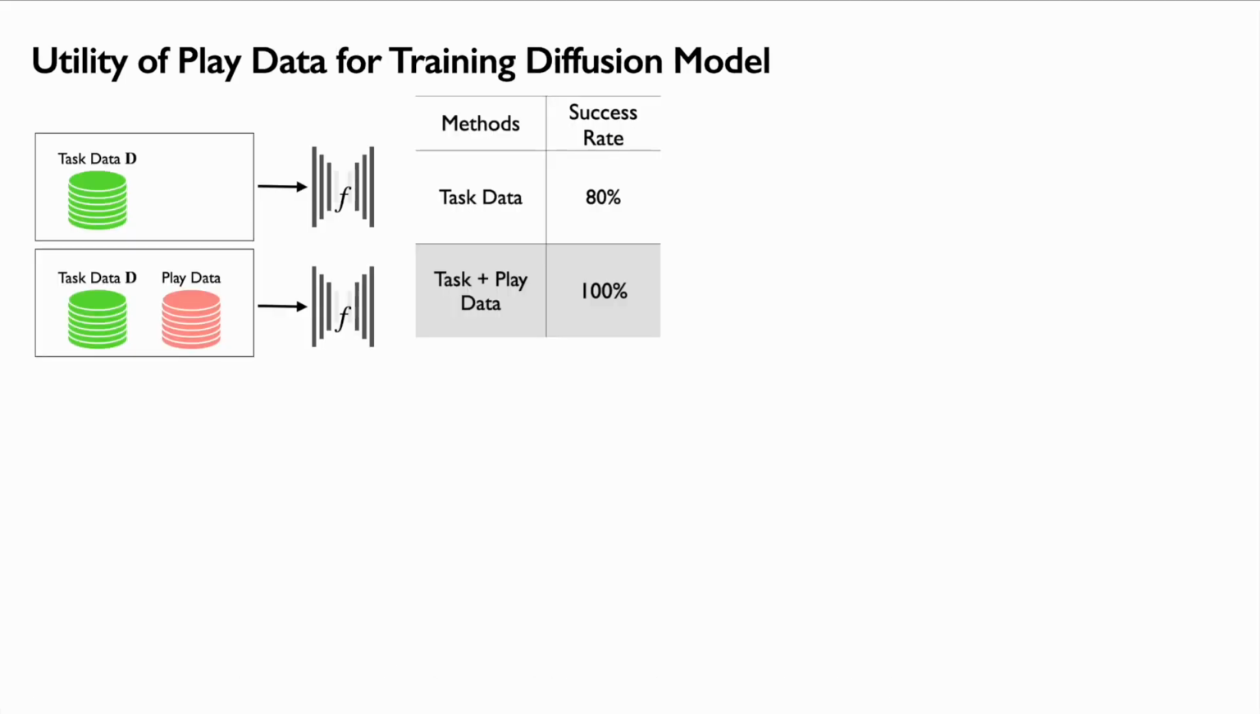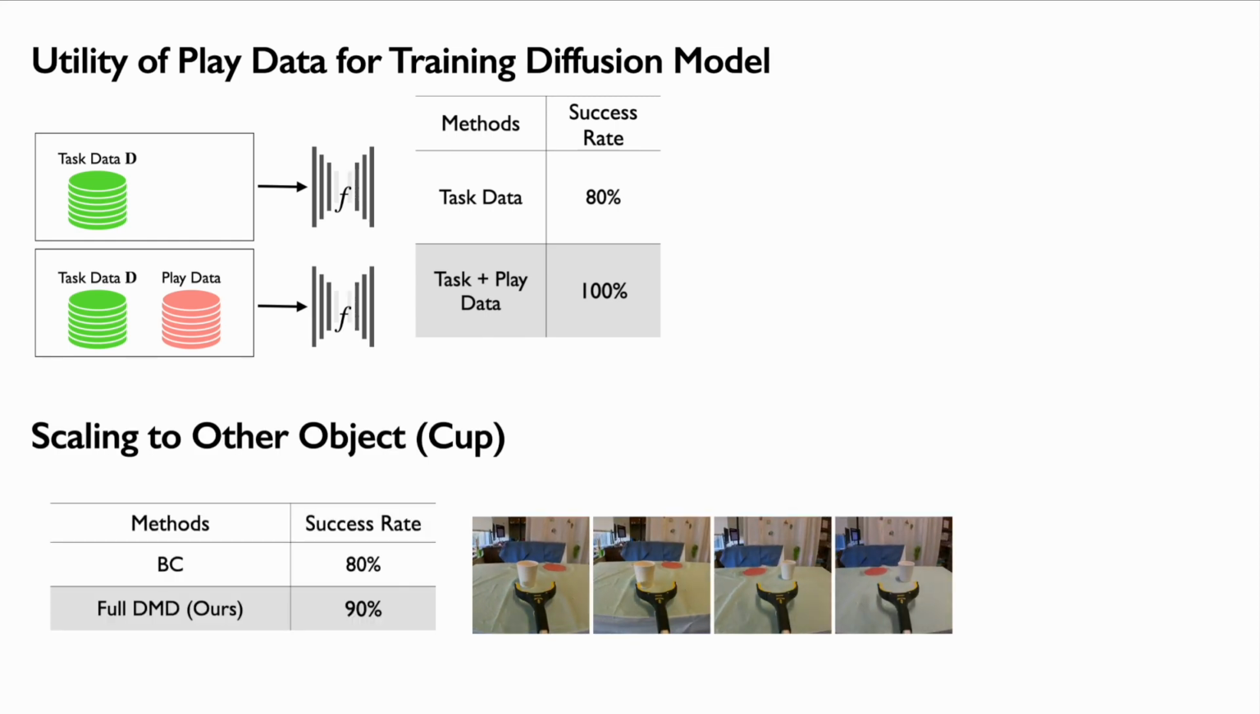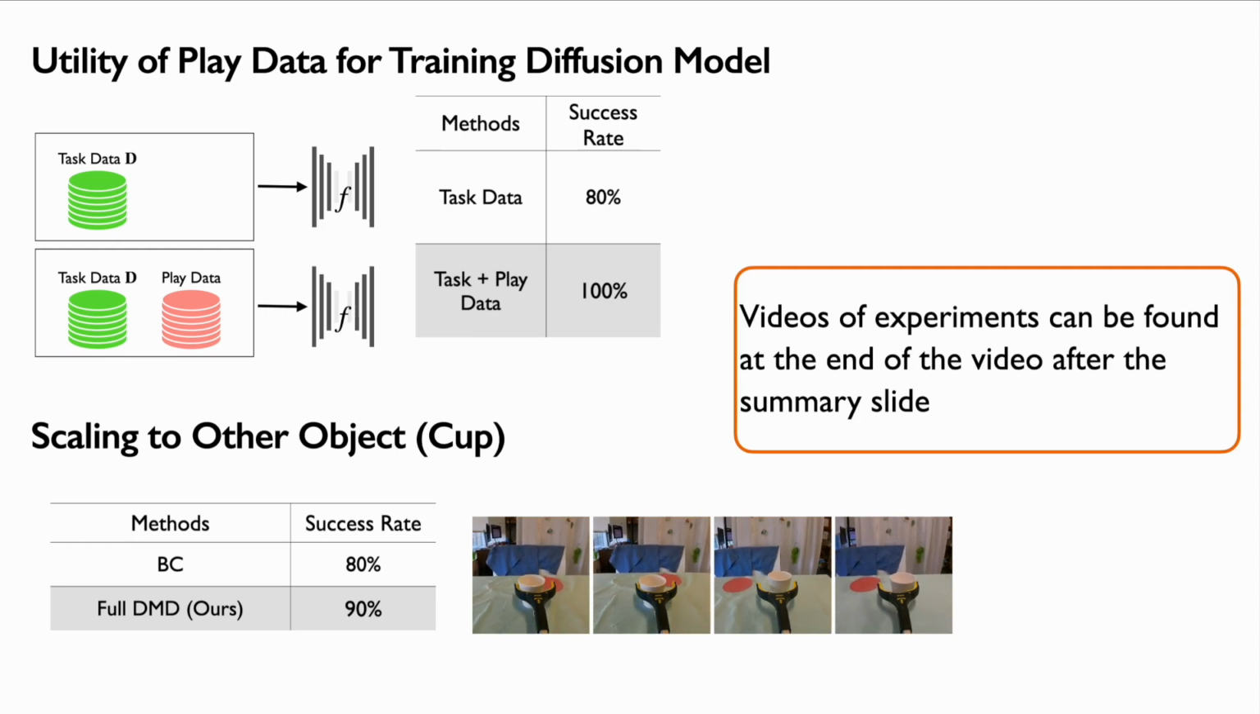We also experimented with the choice of dataset for training the diffusion model. We repeat the 24 demonstration experiment, but vary the diffusion model that generated the augmented dataset. Using the diffusion model trained on just task data leads to an 80% success rate, versus 100% success with the diffusion model trained on both task and play data. We conducted an experiment on another object, a cup. The BC baseline achieves 80% success, while DMD achieves 90%. Videos of these experiments can be found at the end of the video after the summary slide.